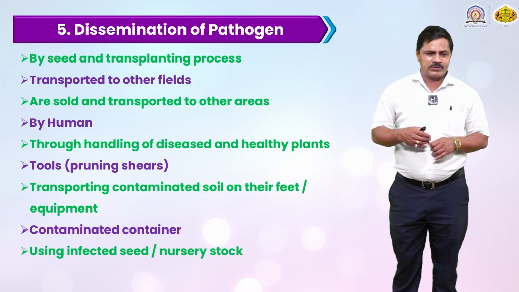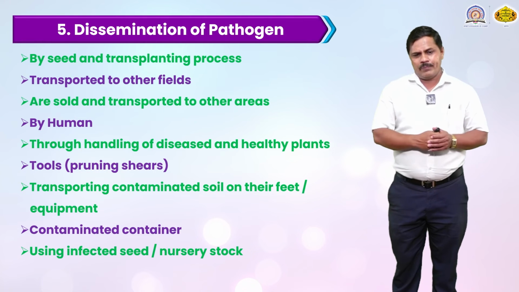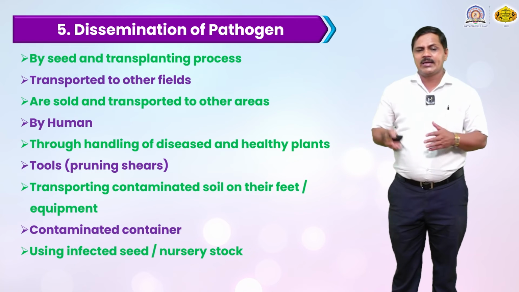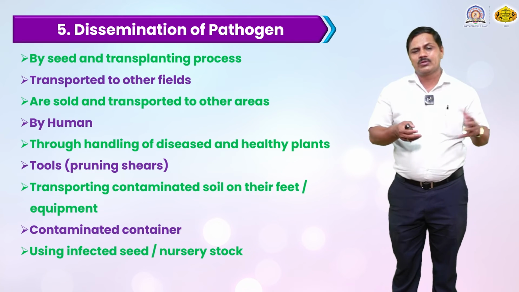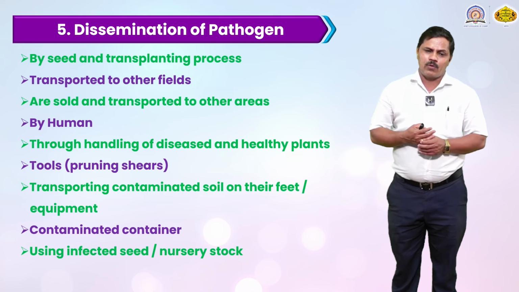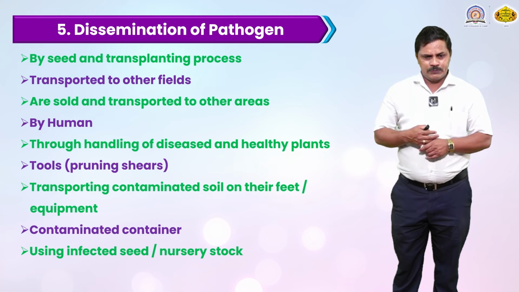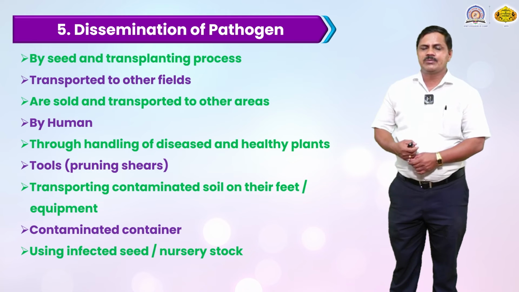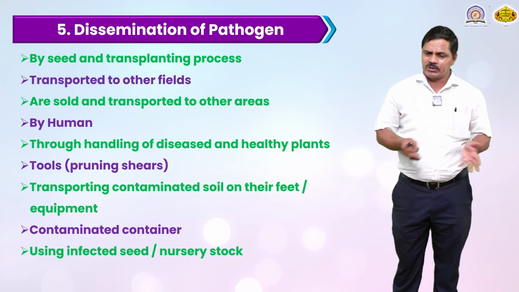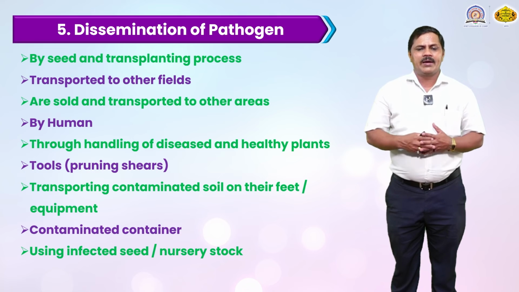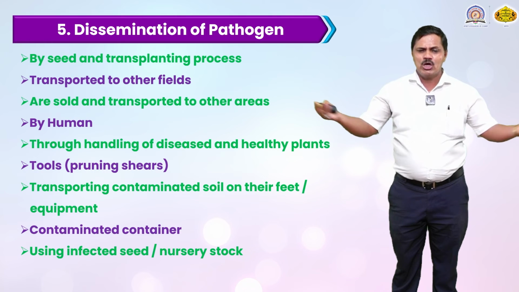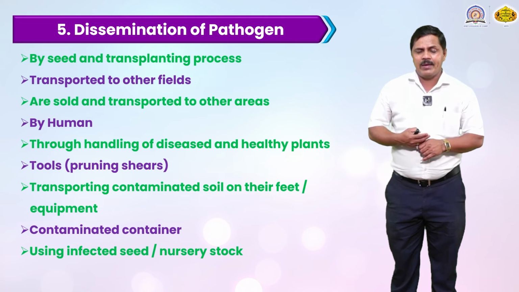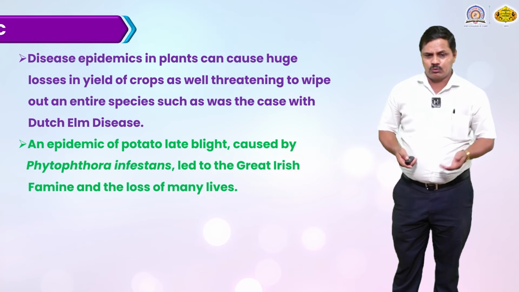Contaminated containers can also carry disease. Some of these containers are already contaminated, and healthy plants cultivated in them can become infected. Infected seed and nursery stock also spread disease: if infected seed is grown in a nursery, the nursery plants are distributed to many fields and villages, and the diseases are passed along with them.